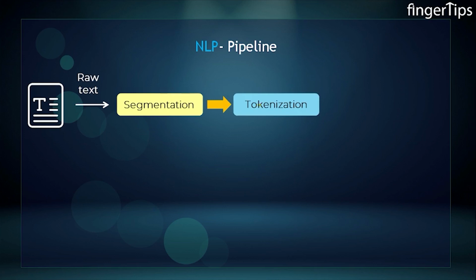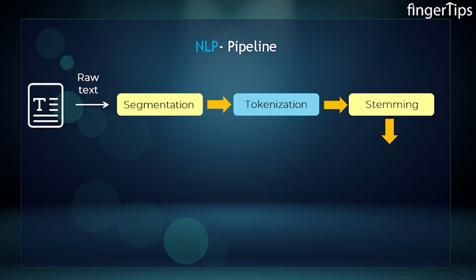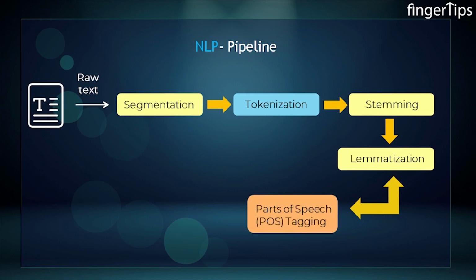Then we do stemming, in which each token is reduced to its root form by removing suffixes and prefixes. For example, caring would be reduced to car. Or we can do lemmatization, where the tokens are reduced to their base form using a dictionary and the part of speech is preserved. For example, the word caring would return care.